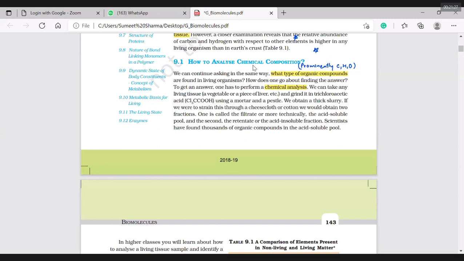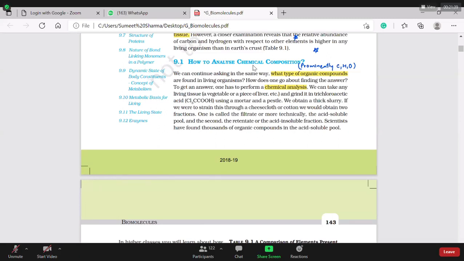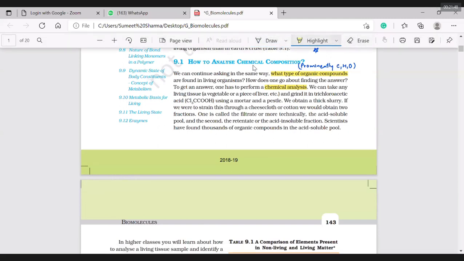They are talking about chemical analysis. What type of compounds? They are not saying what type of elements. They are saying what type of organic compounds. Okay, right? Fine. So here we can take any living tissue, vegetable, piece of liver or anything else, and then we can use the kind of method which they are describing.